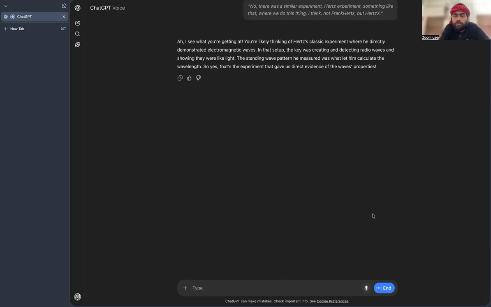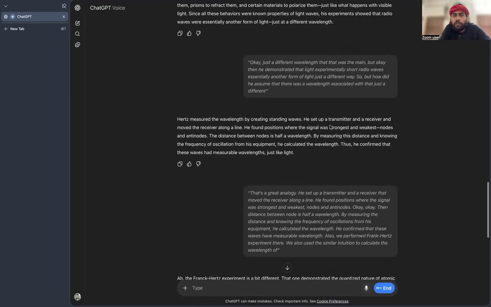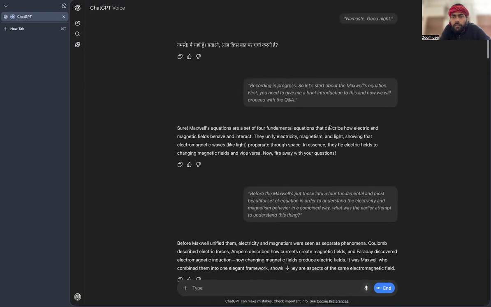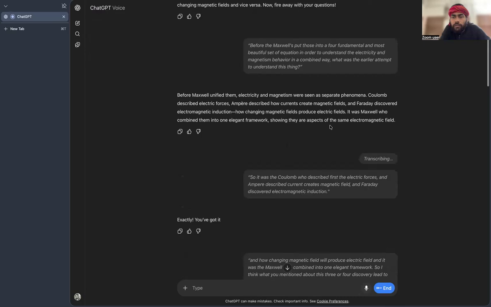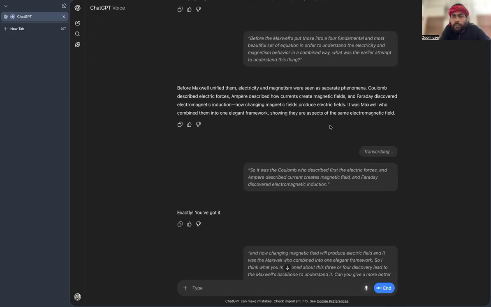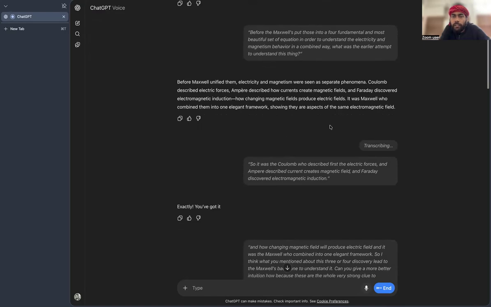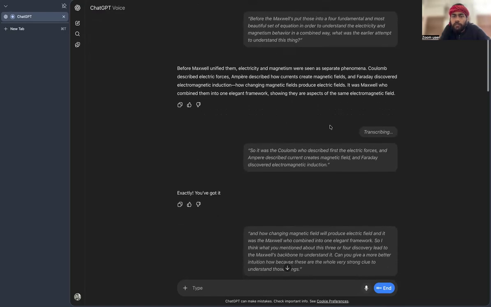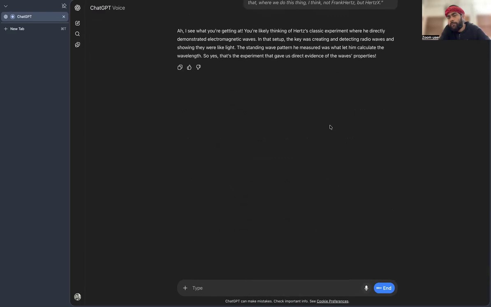Also, one was Coulomb, another was Ampere, another was Faraday, and another was Hertz. So combining all four, is it relevant that all four discoveries Maxwell unified into one equation? That's the four equations.